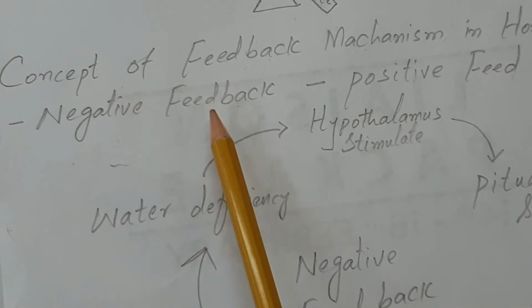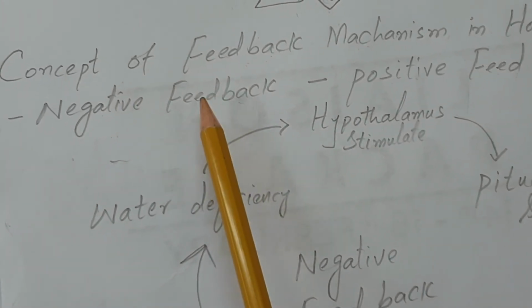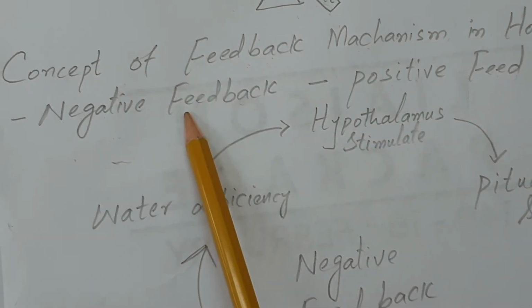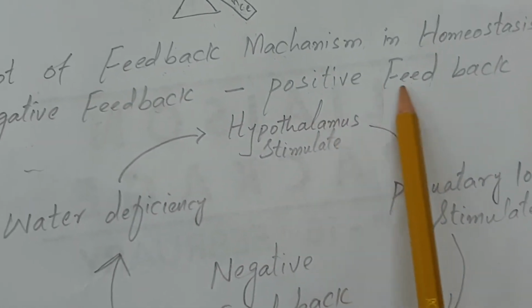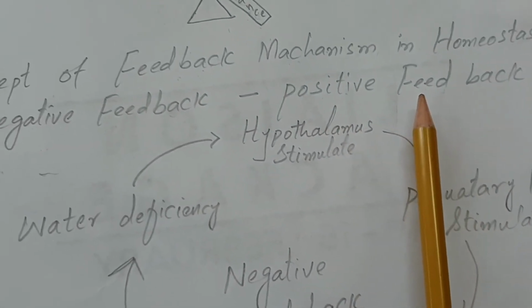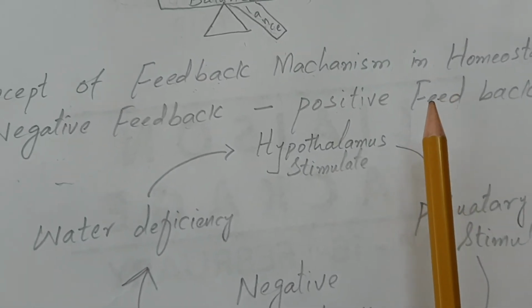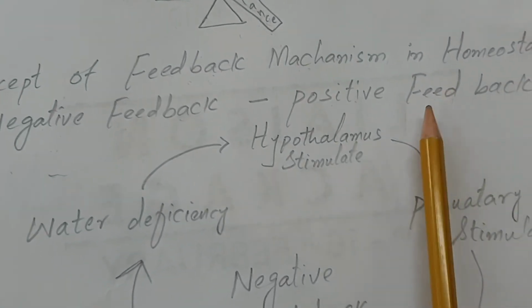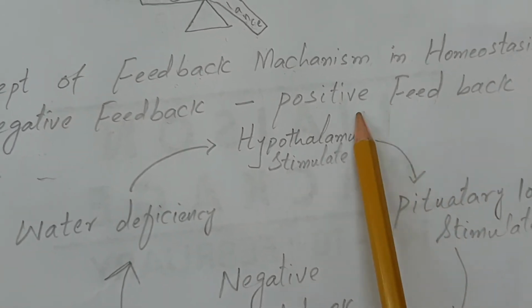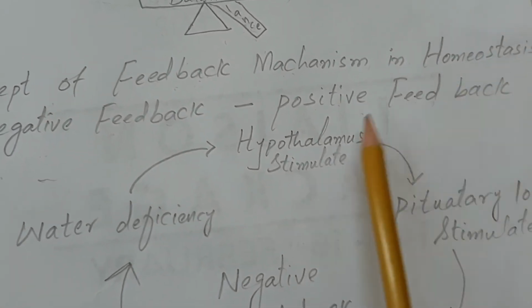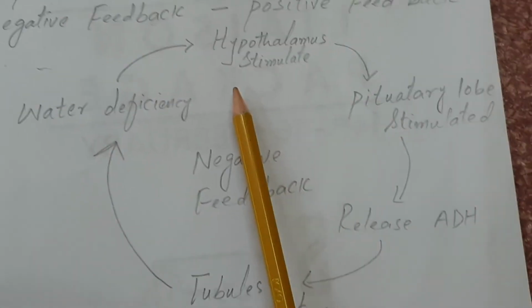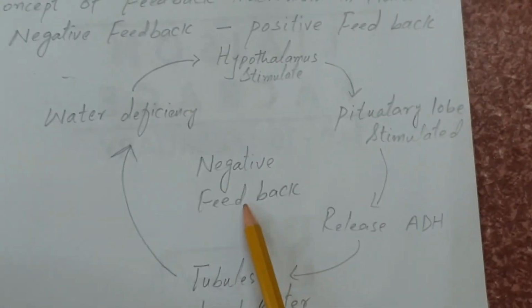Actually, the negative feedback is very important and it is the main homeostatic process, while the positive feedback is just maintaining some processes, but it has very little effect on homeostasis. First of all, let's look at the negative feedback.